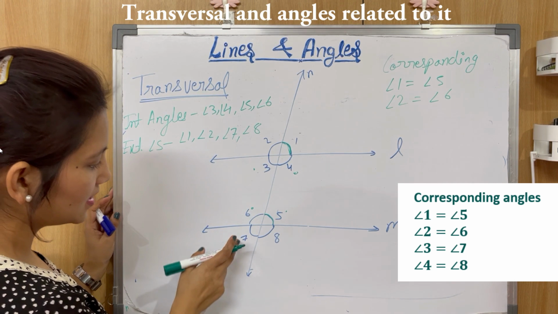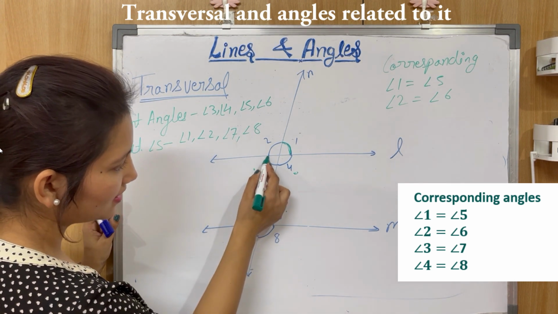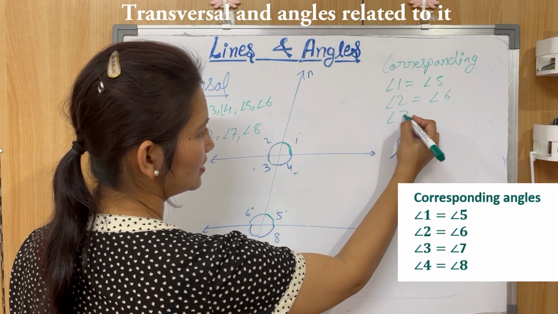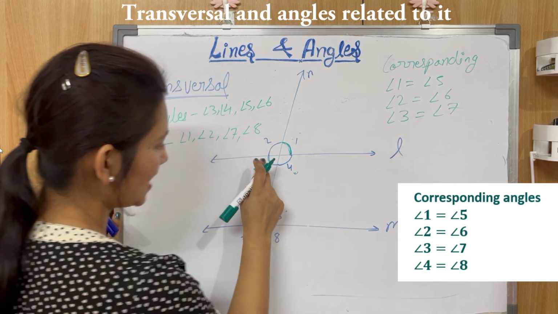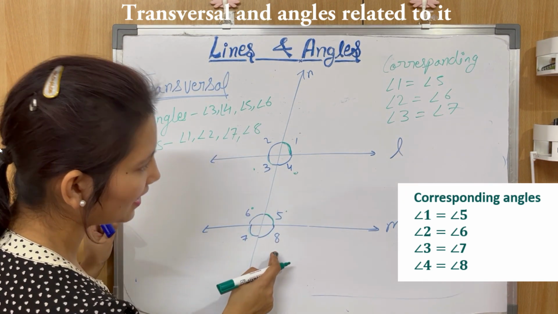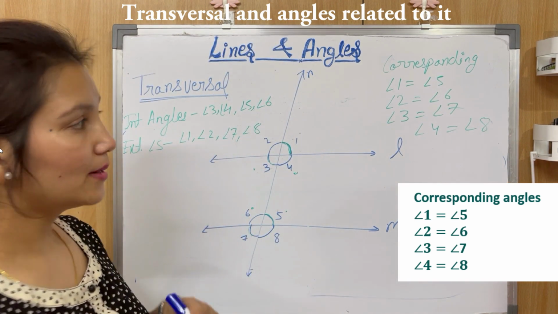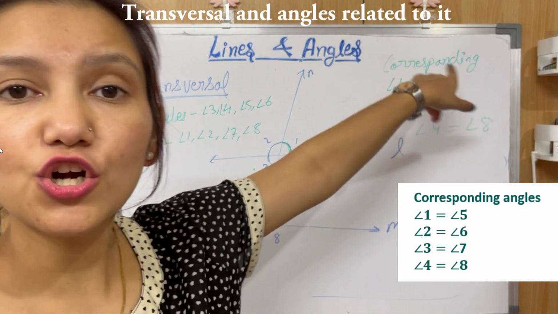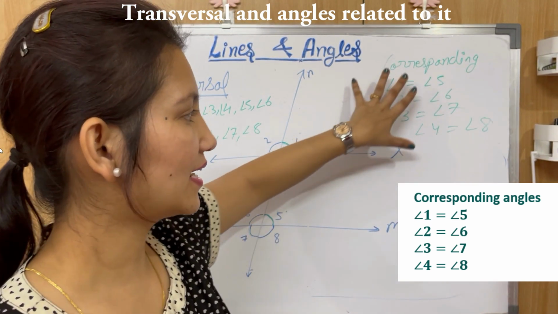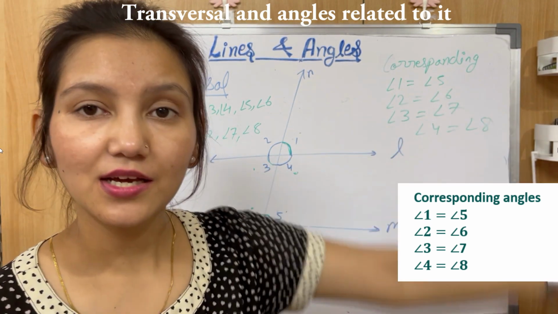Corresponding angles. Angle 3 is equal to angle 7. So this angle is equal to this. Angle 4 will be equal to angle 8. Because why? Because they are corresponding angles, and all corresponding pairs of angles are equal.